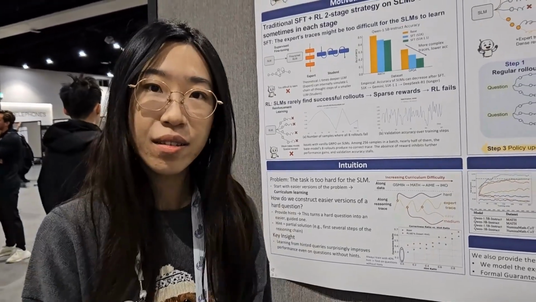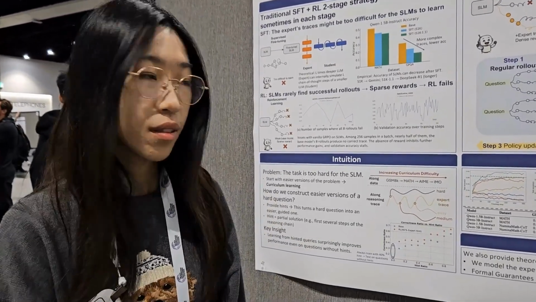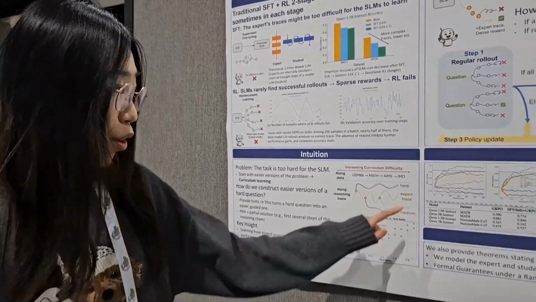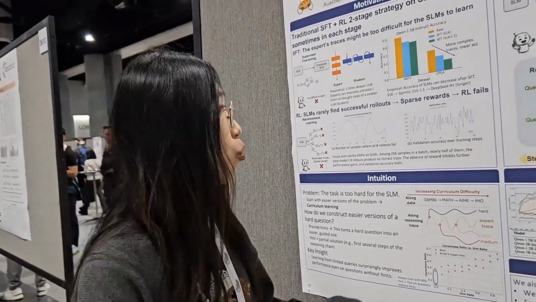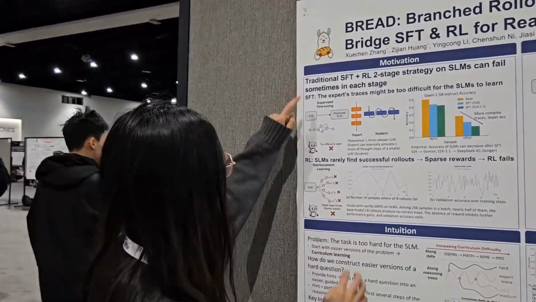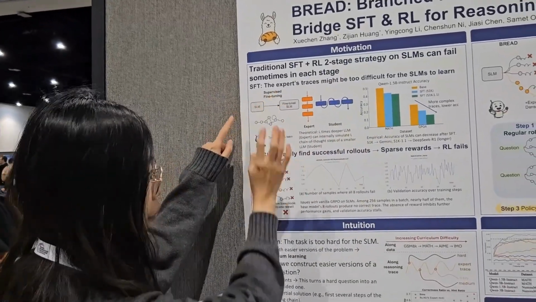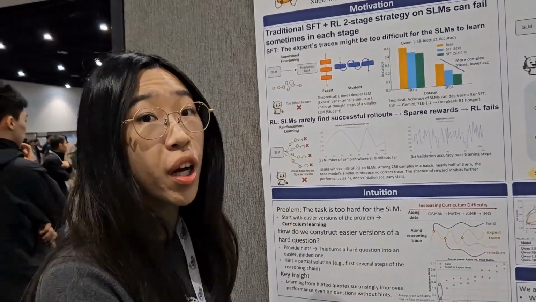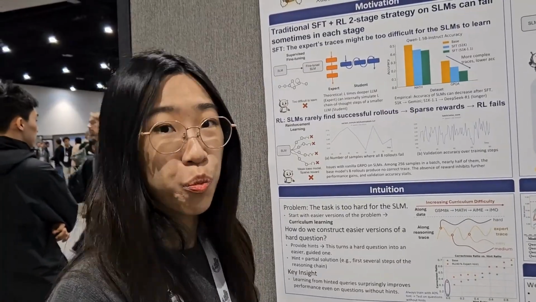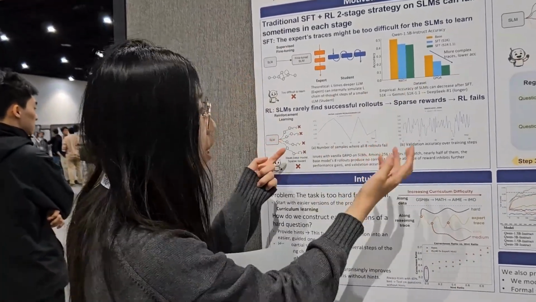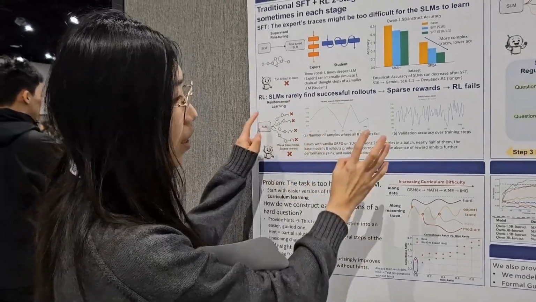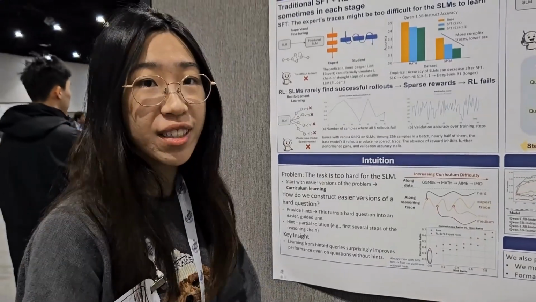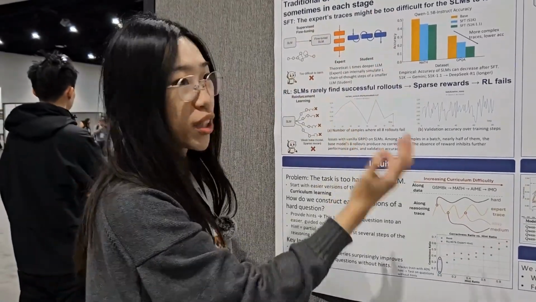By the way, small models in your case, I can see 1.5 billion and 3 billion. Do you see any differences across the sizes of the model? So we found that the issue with SFT and RL fails is more serious for smaller models, because small models are harder to learn, and also the successful rate at the beginning is lower. So we think that the smaller the model we target, the more serious the challenge is.